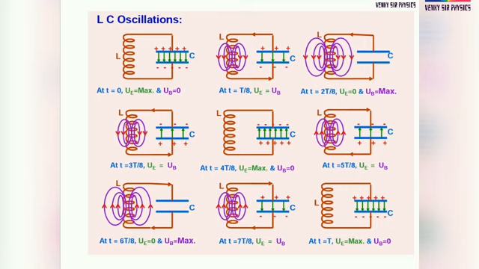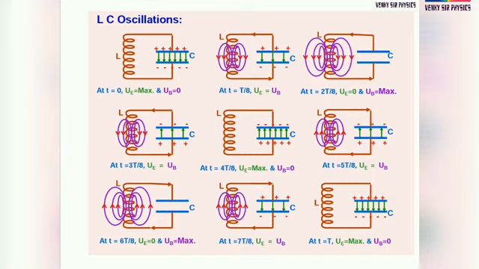The main theme of LC oscillations: these types of capacitors and inductors are arranged in radios, in some tuning operators like that. First of all, consider a charge stored device, that is a capacitor, and we can connect that charge stored capacitor with one inductor. We can see some situations.